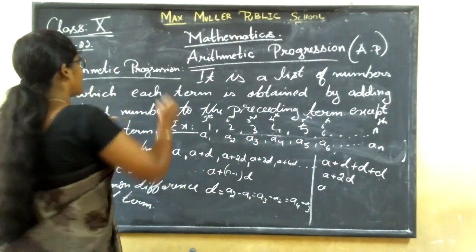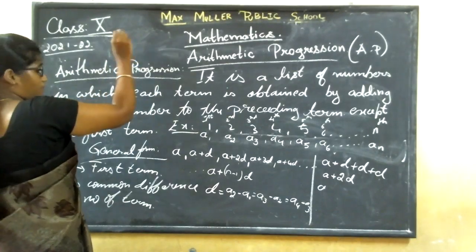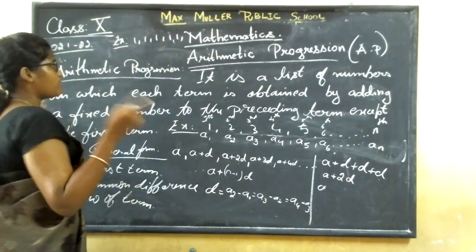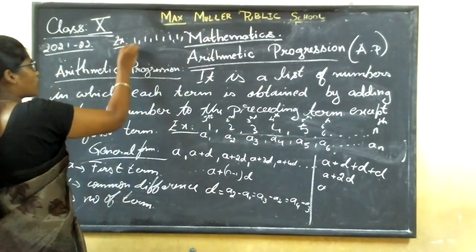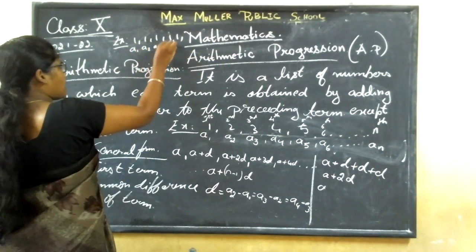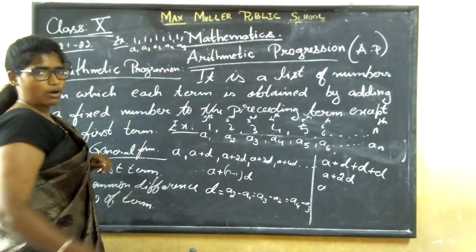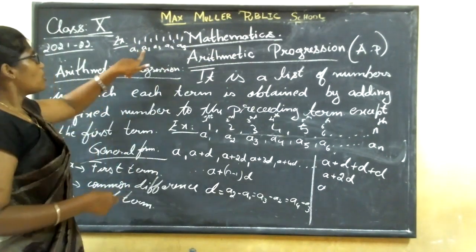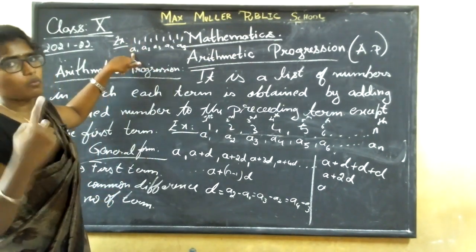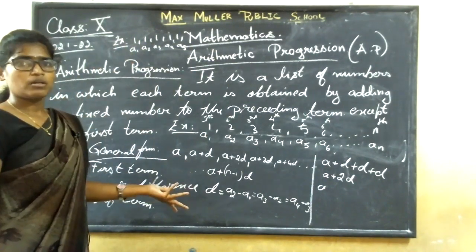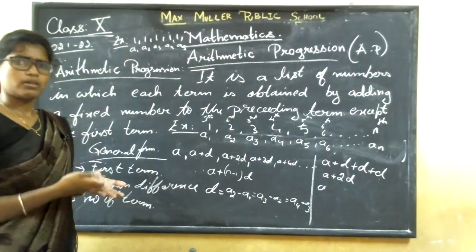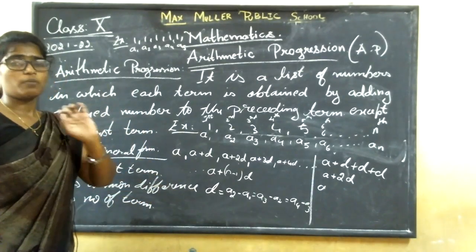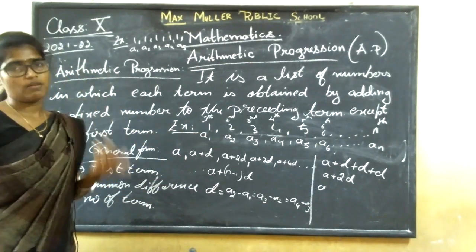Now for example, I'm giving 1, 1, 1, 1, 1, 1. It goes on. Now if I want to find the common difference, what are you going to do? You are going to take A1, A2, A3, A4, A5. This is the term naming. What is the formula for finding the common difference? A2 minus A1, A3 minus A2. So A2 is what? 1. A1 is what? 1. 1 minus 1 is 0. Can it come as 0? Yes, it comes. Did you understand? So this common difference won't be only positive. It can be 0, positive and negative.